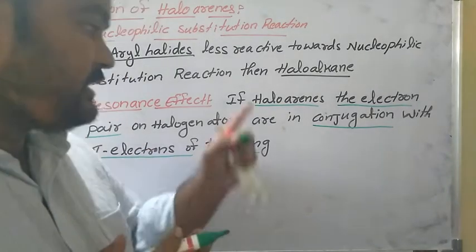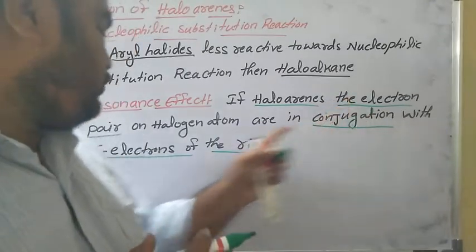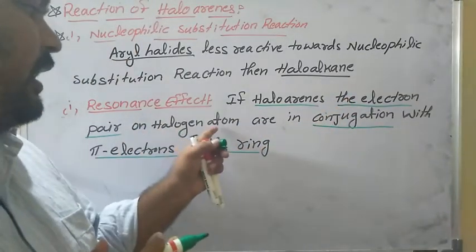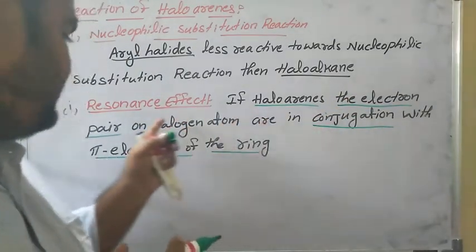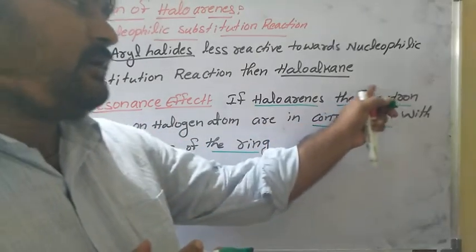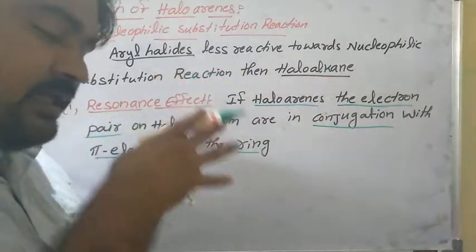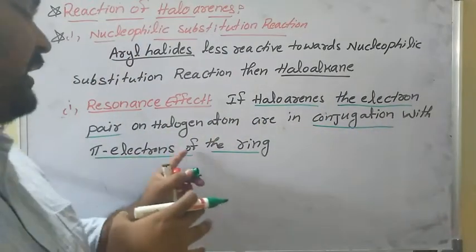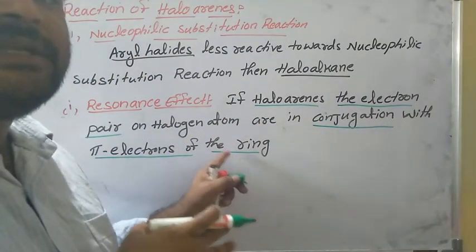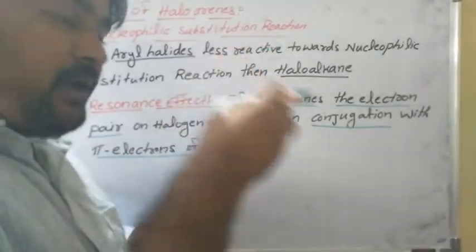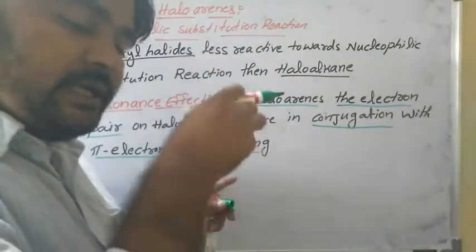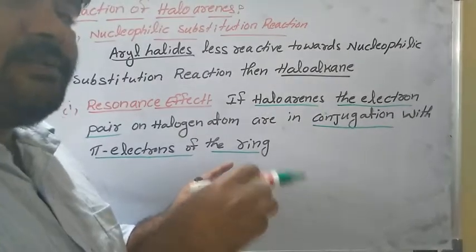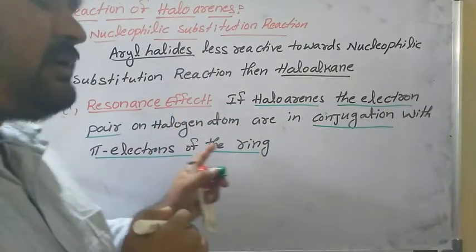That means these electrons present on the halogen atom are in alternate conjugation with the pi electrons of the ring.